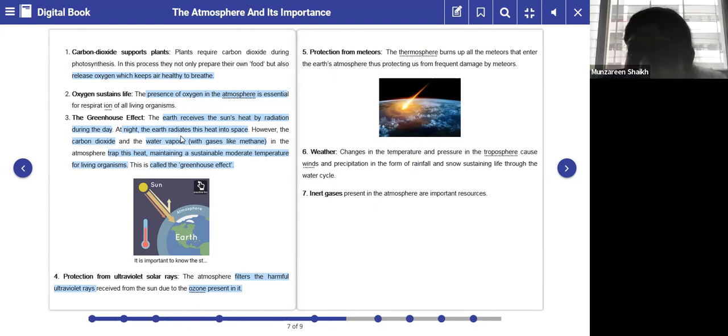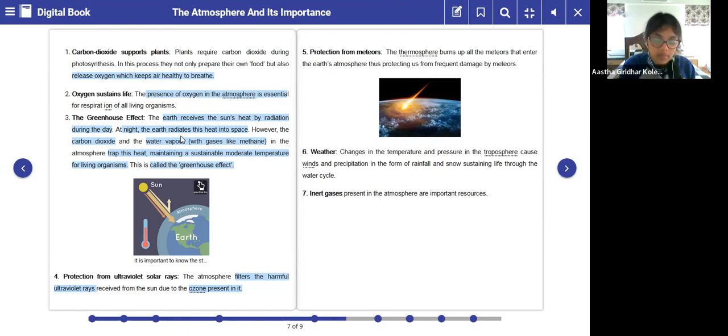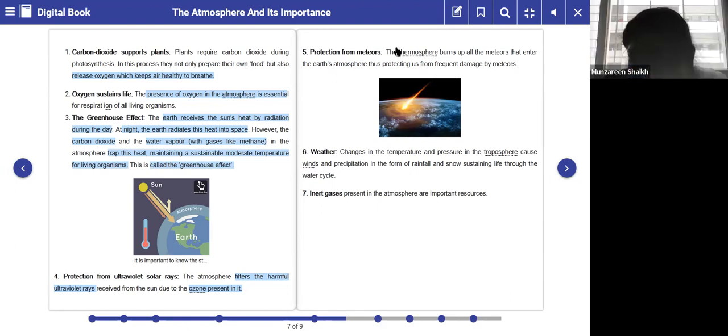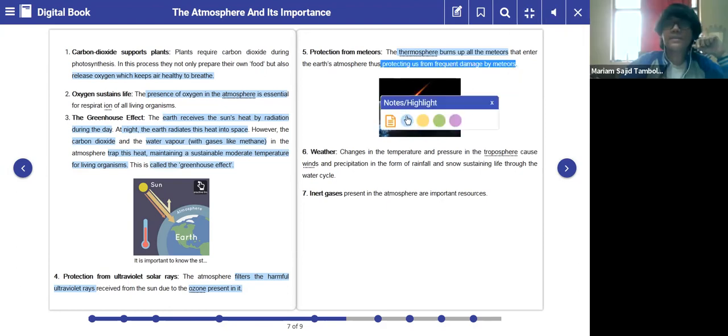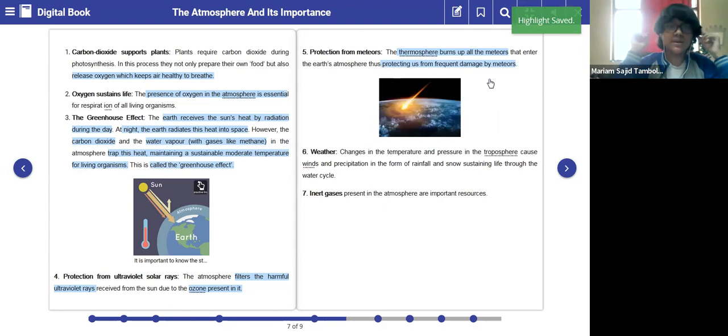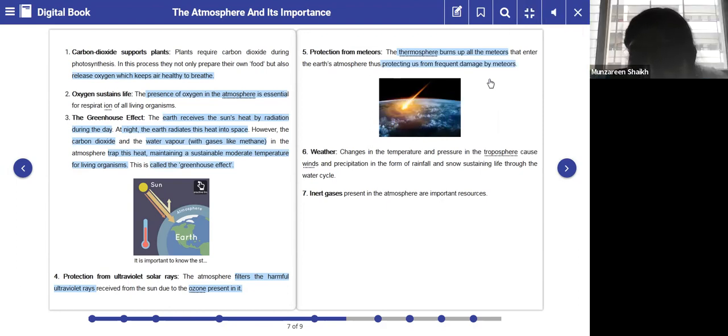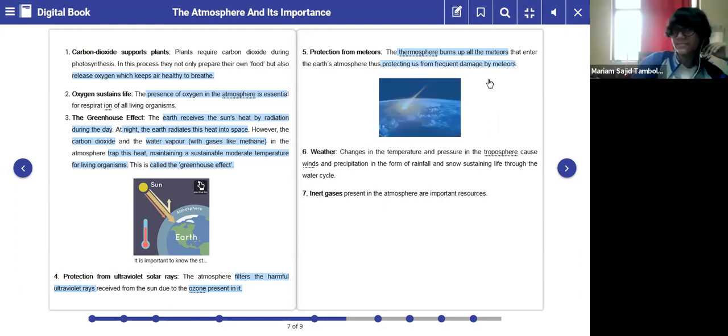Very good. Now the thermosphere burns up all the meteors that enter the Earth's atmosphere, and it protects us from frequent damage by meteors. So this is so important, isn't it? Whenever those meteors come, it burns them, ma'am, so that they cannot enter the Earth's surface. So it acts as a protection for the entire Earth's crust.